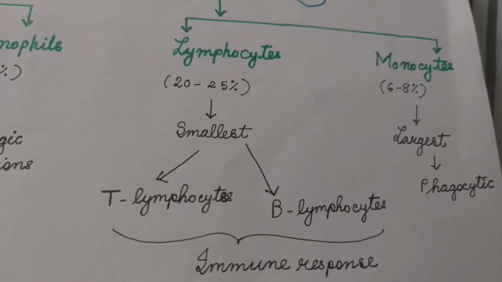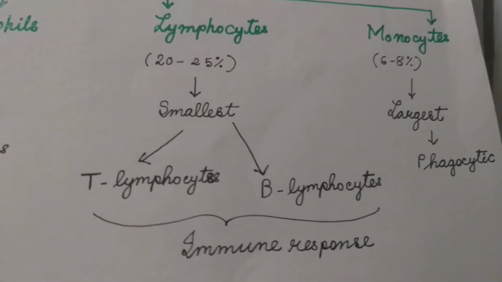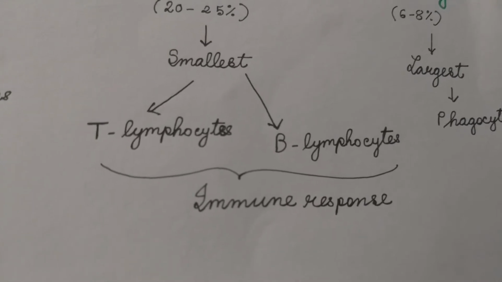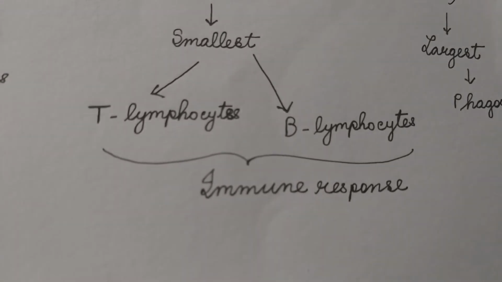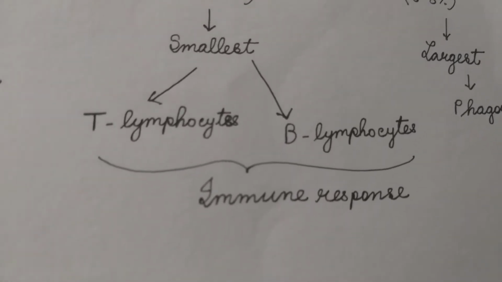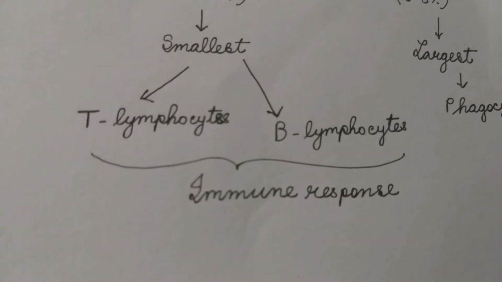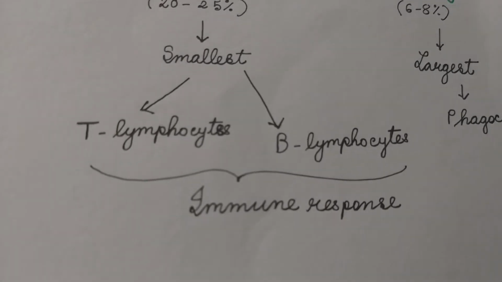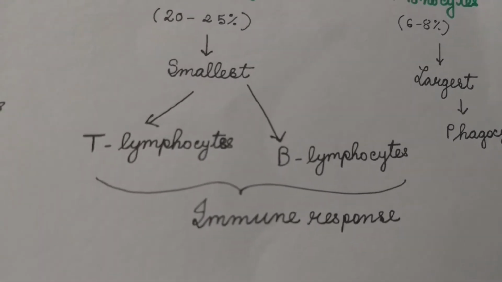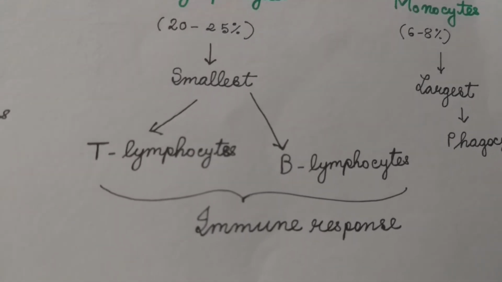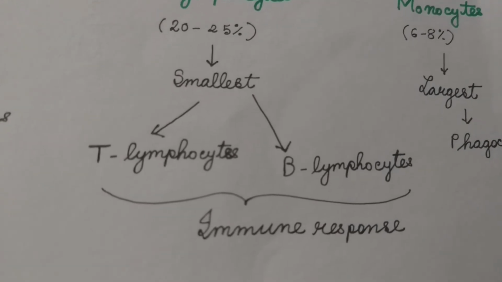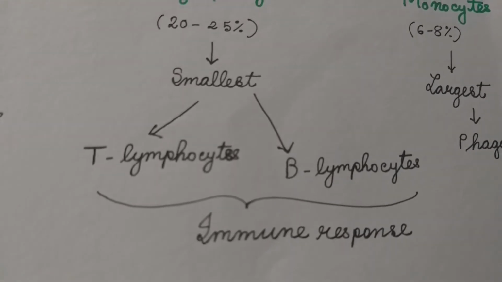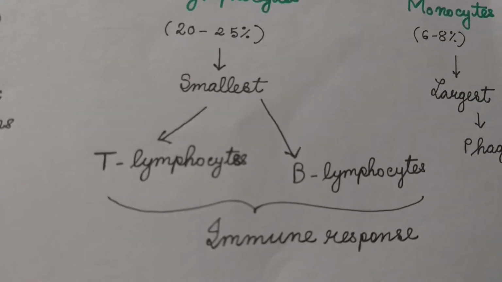Lymphocytes. There are two types of lymphocytes, T lymphocytes and B lymphocytes. These are the two main soldiers of our body. They are the main cells of the immune system. They provide immune response to the foreign substances, pathogens or microbes which enter the body.